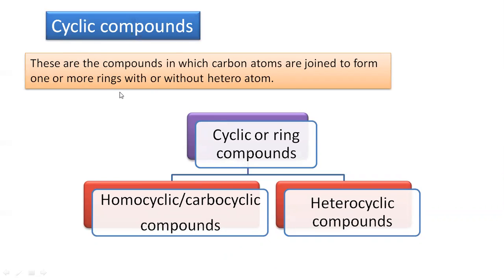Cyclic compounds are compounds in which carbon atoms are joined to form one or more rings, with or without heteroatoms. According to the presence of heteroatoms, they are classified into homocyclic and heterocyclic compounds. Homocyclic compounds are those in which the ring is made up of only carbon atoms, whereas in heterocyclic compounds, atoms other than carbon are also present in the ring.